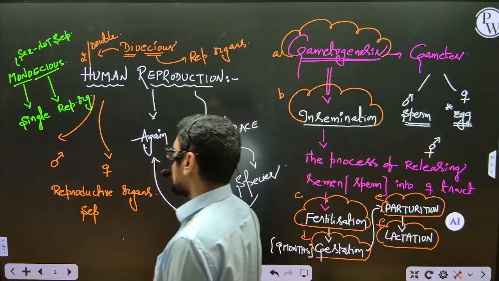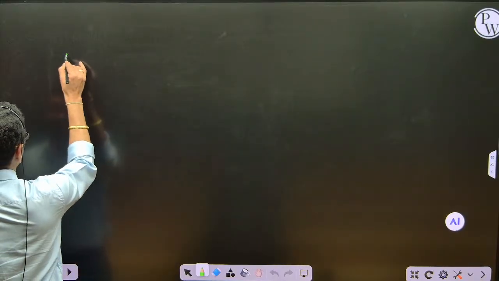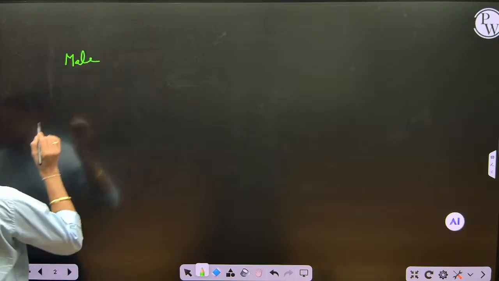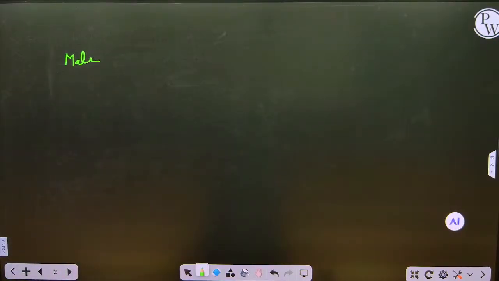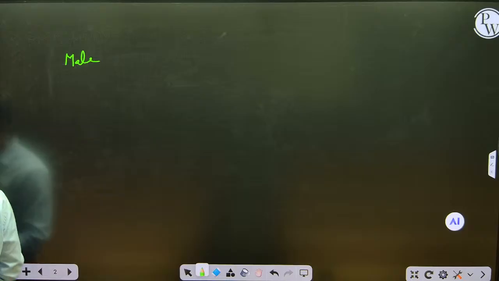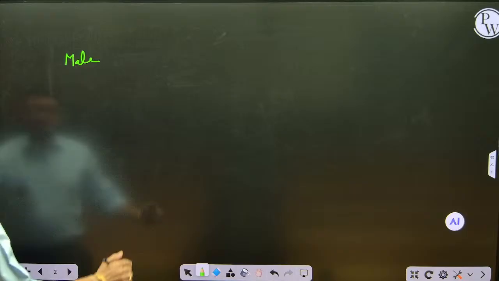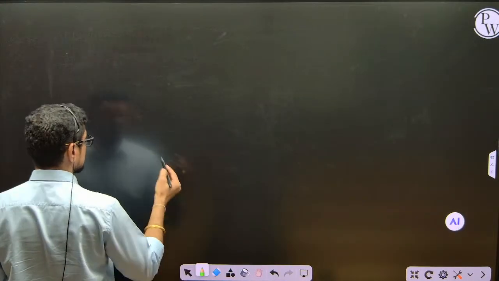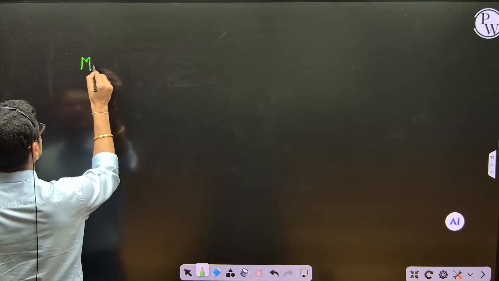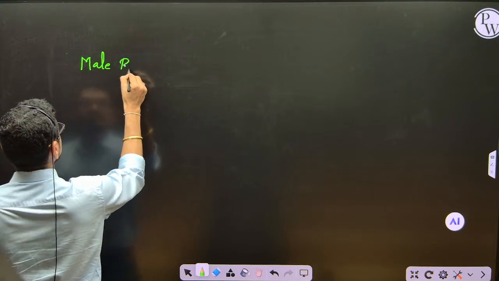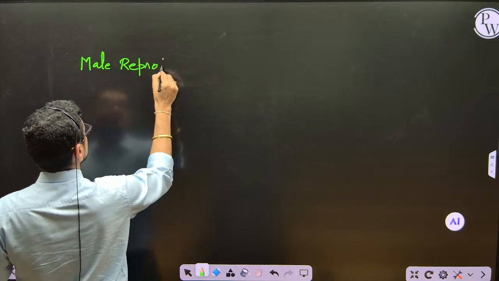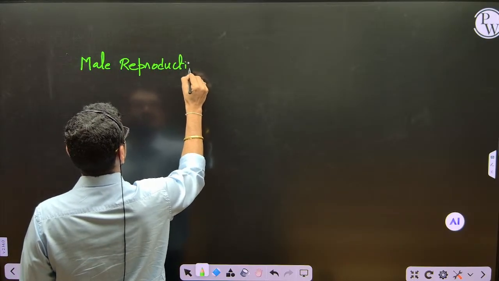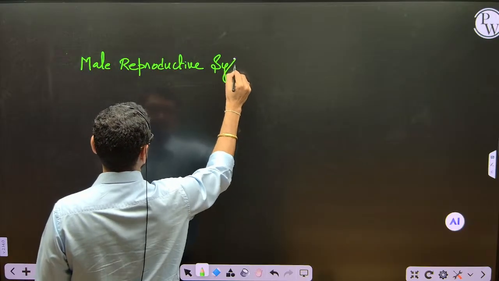Right? Now let me show you the next part. Male reproductive system.